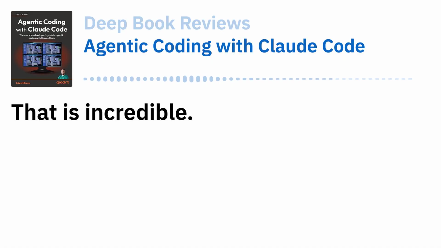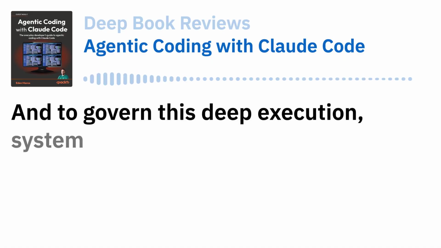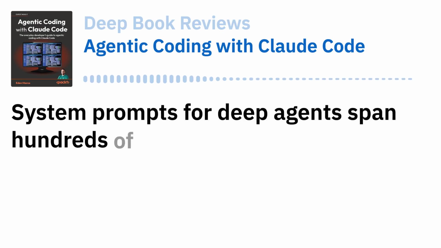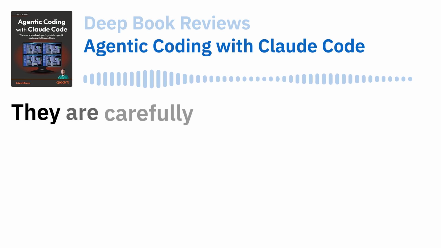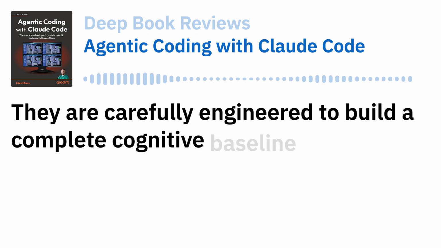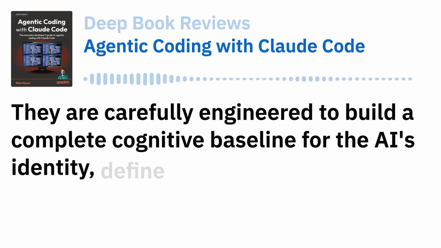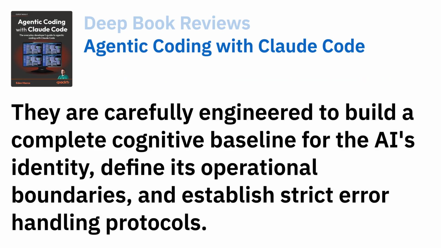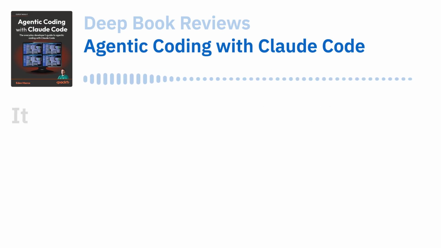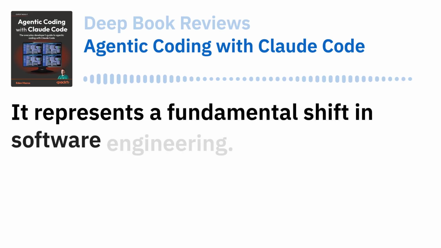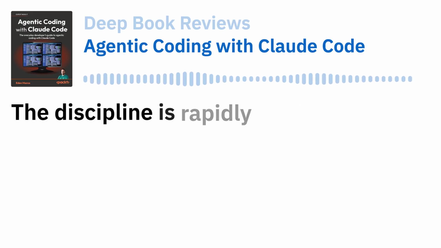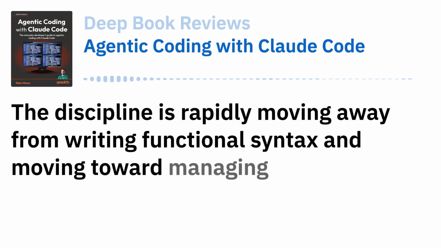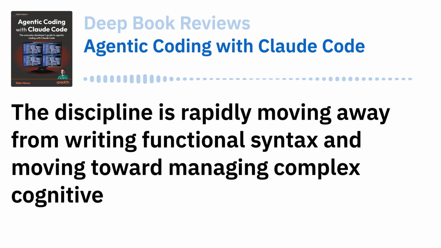That is incredible. And to govern this deep execution, system prompts must scale accordingly. System prompts for deep agents span hundreds of lines. Hundreds. Yes. They are carefully engineered to build a complete cognitive baseline for the AI's identity, define its operational boundaries, and establish strict error handling protocols. So it's not just a prompt anymore. No, it represents a fundamental shift in software engineering. The discipline is rapidly moving away from writing functional syntax and moving toward managing complex cognitive systems.